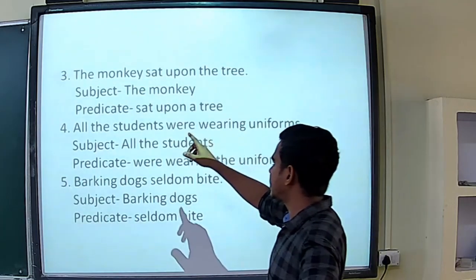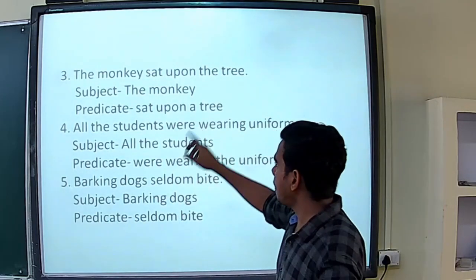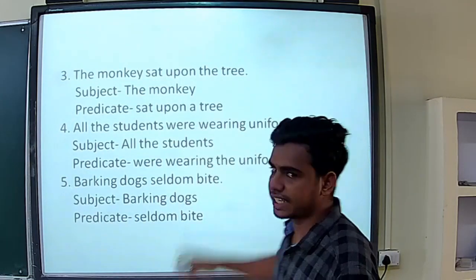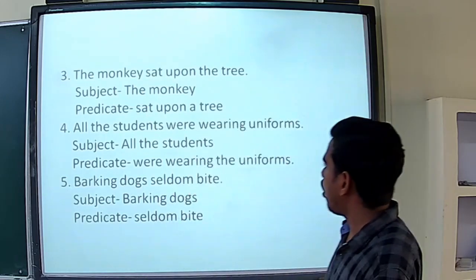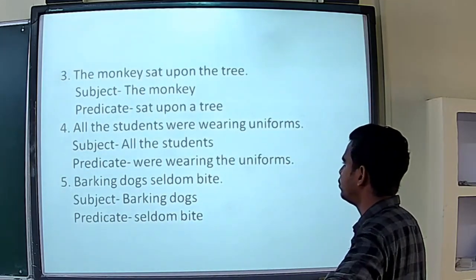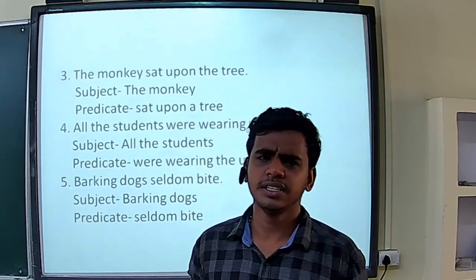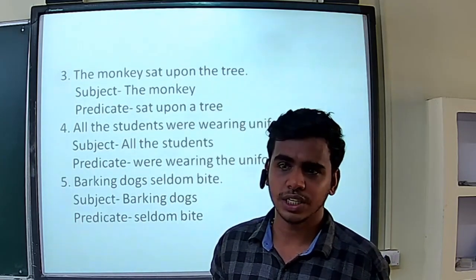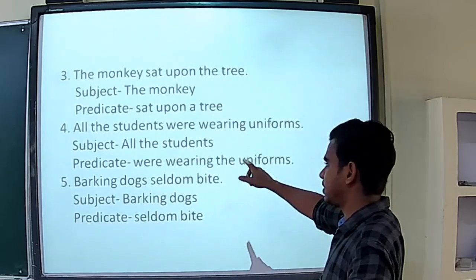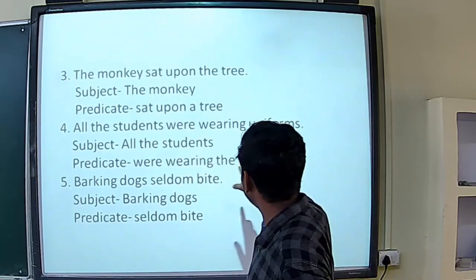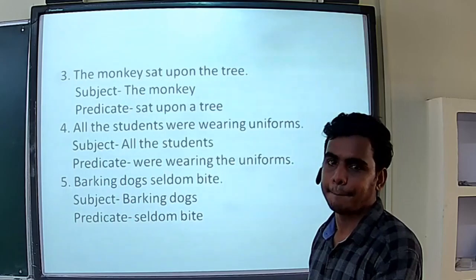The subject is the monkey and the predicate is sat upon the tree. The fourth one: all the students were wearing uniforms. What is the subject? It is very simple, right? All the students. So all the students is the subject and were wearing uniforms is the predicate.